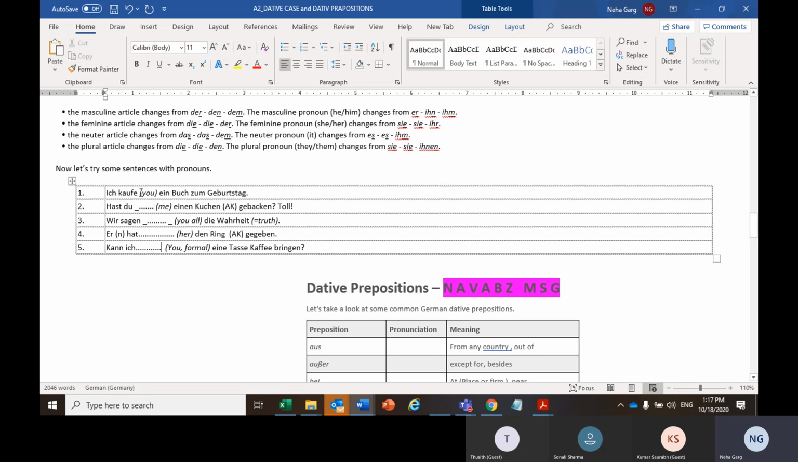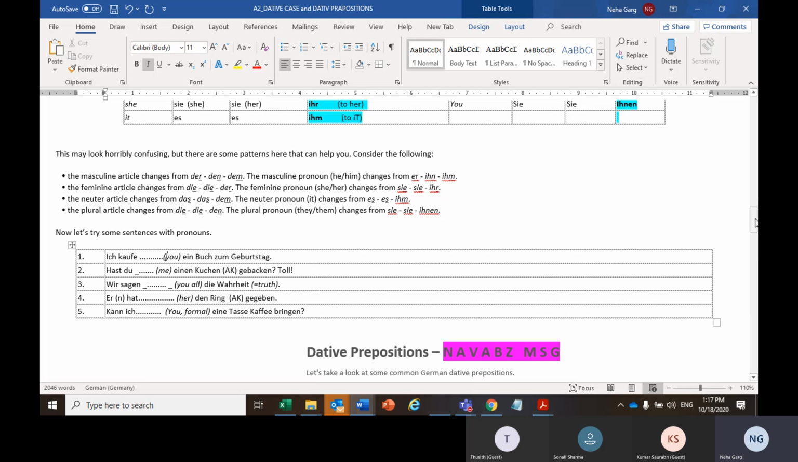Okay. So now there are some sentences. What you have to fill in is mentioned there already in English. You just have to give me the answer based on the table you have just made. So, Sam, can you read the first sentence and give me the answer? Ich kaufe you ein Buch zum Geburtstag. I bought a book for your birthday. Ich is nominative. No, just tell me the answer here and the meaning of this sentence.